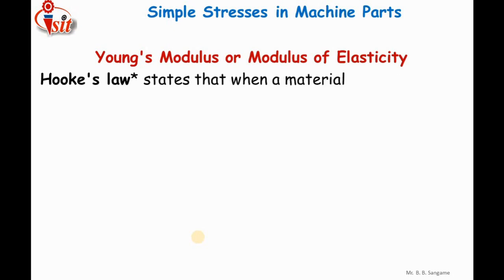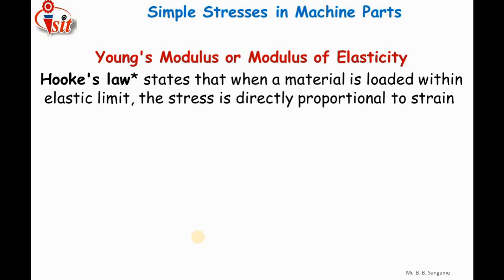Let us discuss the Young's modulus or modulus of elasticity. Hooke's law states that when a material is loaded within elastic limit, the stress is directly proportional to strain. That is, stress sigma is proportional to strain epsilon. Here a constant of proportionality is considered. Sigma is equal to E into epsilon, where E is called the modulus of elasticity, or also called Young's modulus.